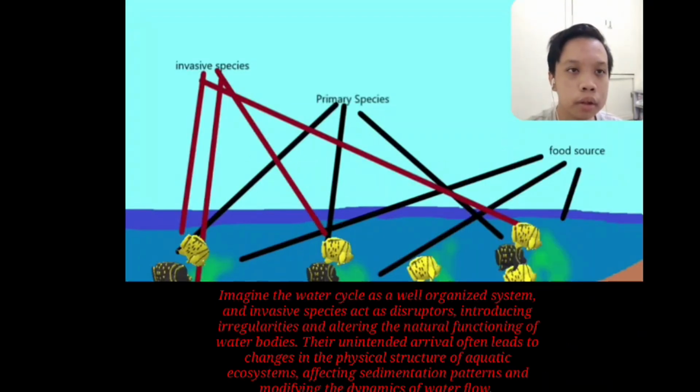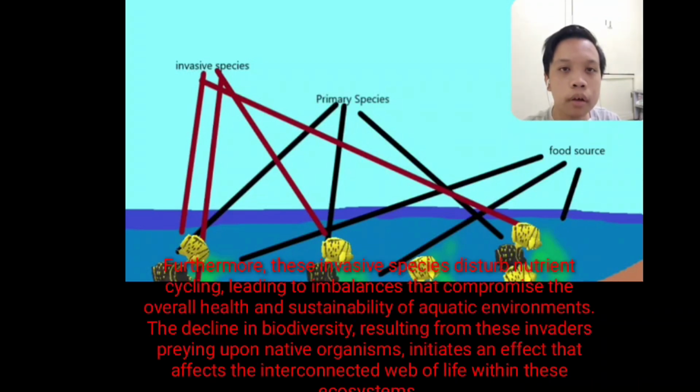Now, imagine the water cycle as a well-organized system, and the invasive species are the disruptors of it, introducing irregularities and altering the natural functioning of water bodies. Their arrival often leads to changes in the physical structure of aquatic ecosystems. It affects sedimentation patterns and modifies the dynamics of water flow. Furthermore, these invasive species disturb nutrient cycling, leading to imbalances that can affect the overall health and sustainability of aquatic environments.